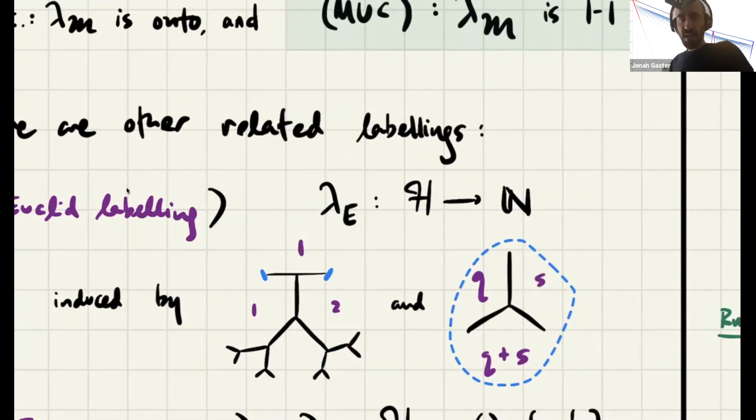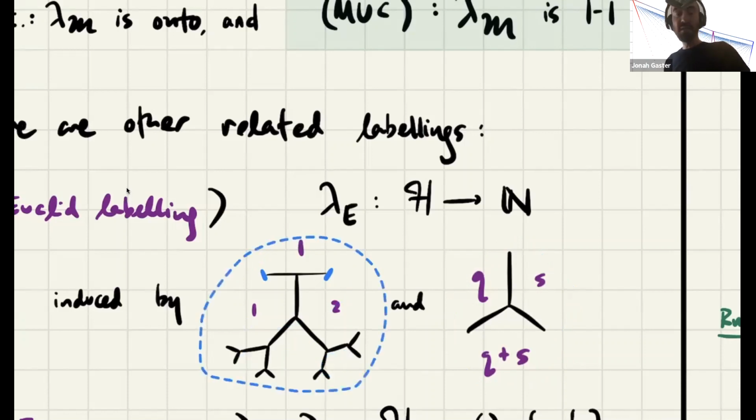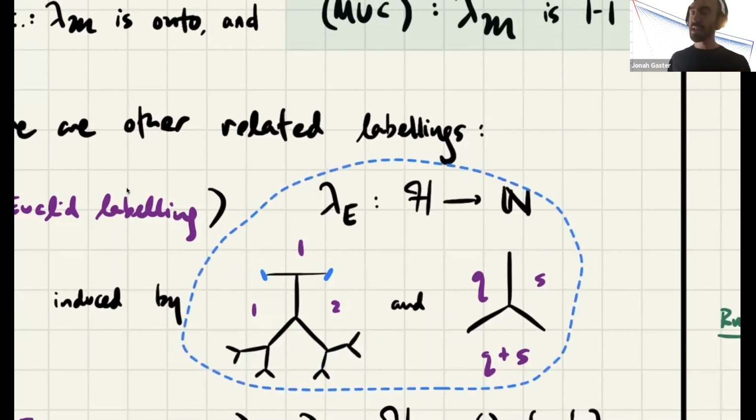So maybe I should simplify the story and just replace it with the simplest thing possible, just addition. So if I start with 1, 1, 2, here I would see 3, and 4, 5, and so on. I'd fill the labels out in a much simpler way. Really what I'm seeing with this Euclid labeling is a kind of visualization of the Euclidean algorithm, if you think about what happens when you go back down to the root.